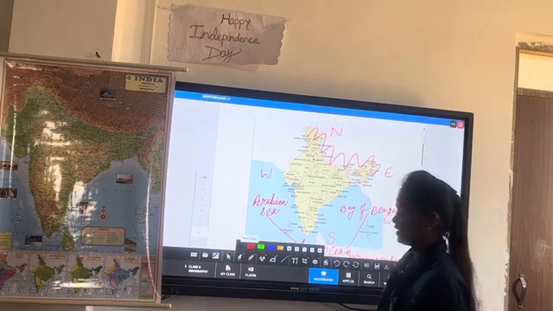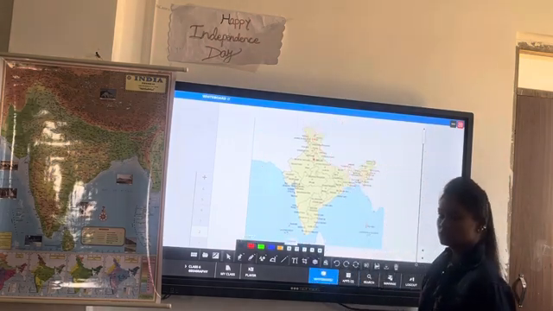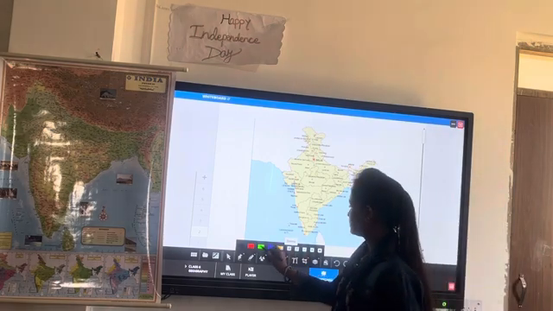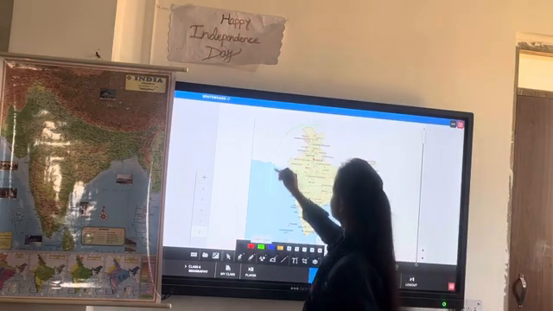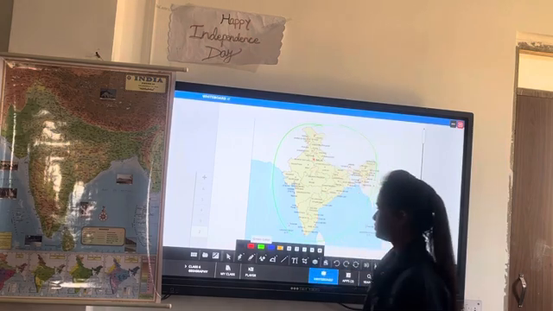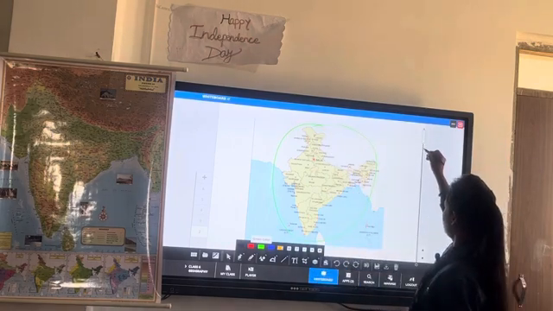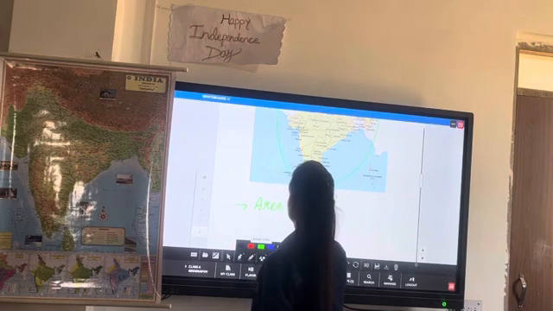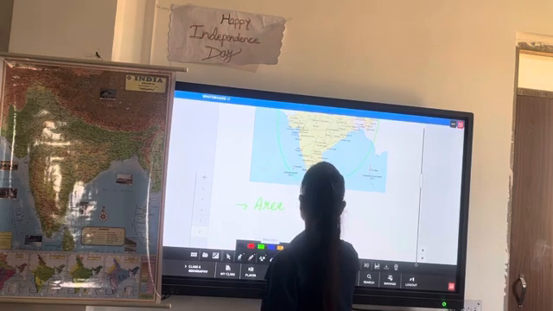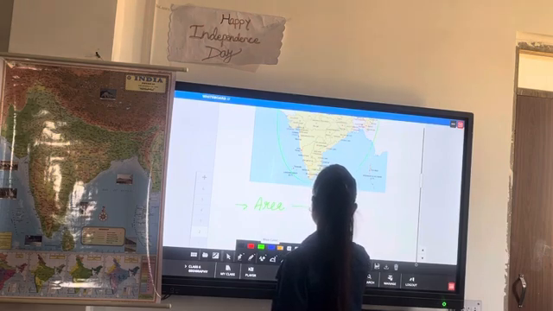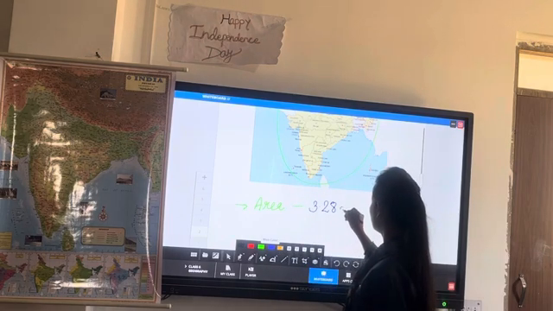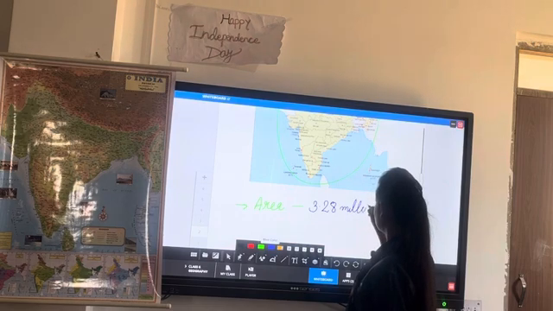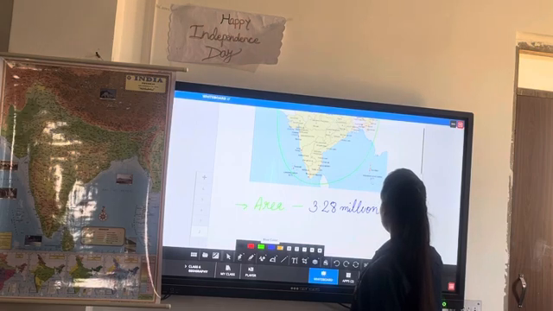Let's know about the area of India. The total area of India is 3.28 million square kilometers.